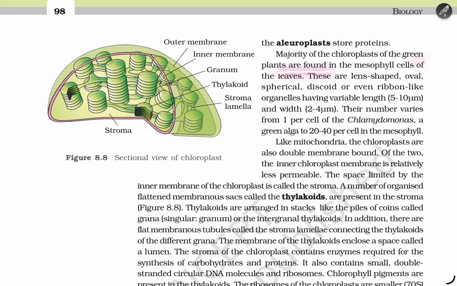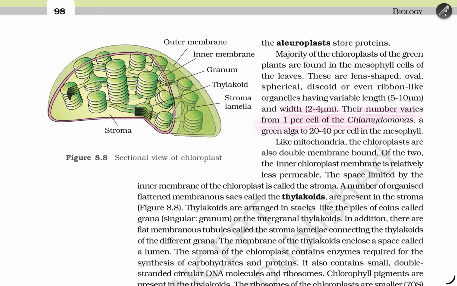The majority of the chloroplasts of green plants are found in the mesophyll cells of the leaves, and these are lens-shaped, oval, spherical, discoid, or even ribbon-like organelles having a variable length of 5 to 10 micrometer and width of 2 to 5 micrometer, and the number varies from 1 per cell.